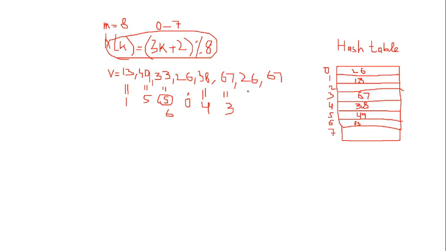So for 26, again you can see 0, but at the 0th location 26 is still available. So what does linear probing do? If I assume that linear probing resolves the clash, then the next location is 1, and location 1 is not available.